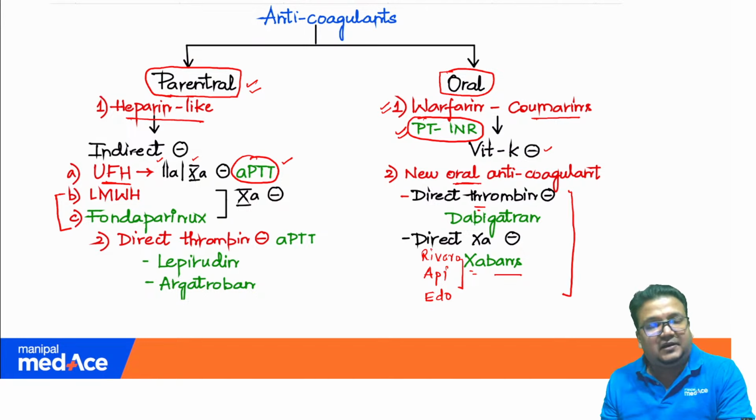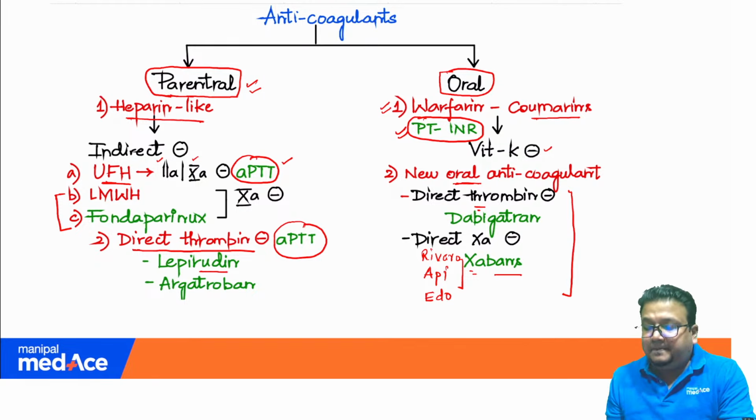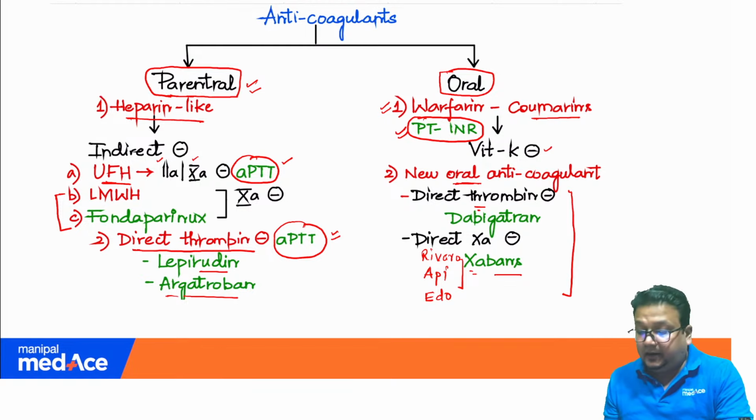They inhibit mainly factor 10A. Then another is direct thrombin inhibitors, which are injectable, or parenteral, and you see APTT written in front of them. The names end with rudin: bivalirudin, lepirudin, and argatroban. So all these require monitoring via APTT.